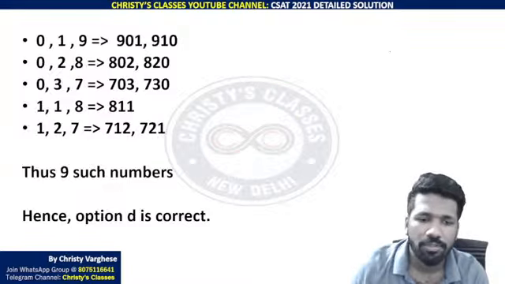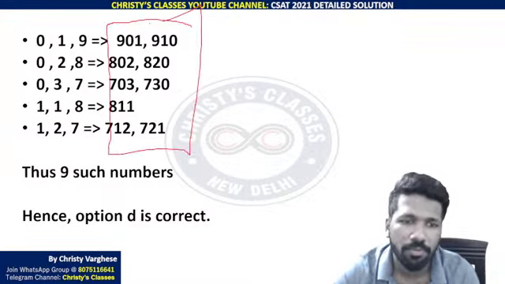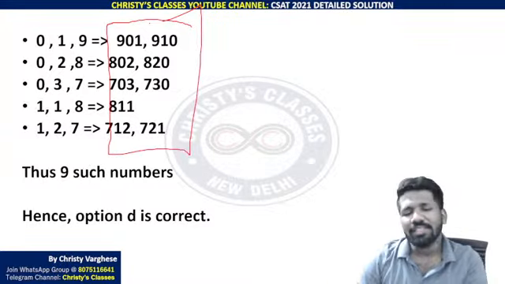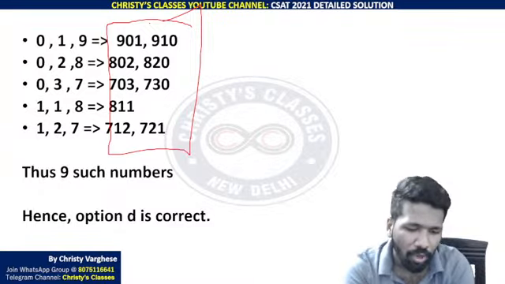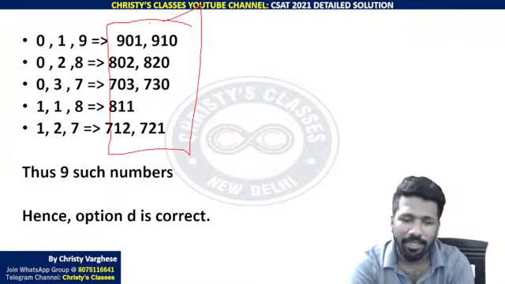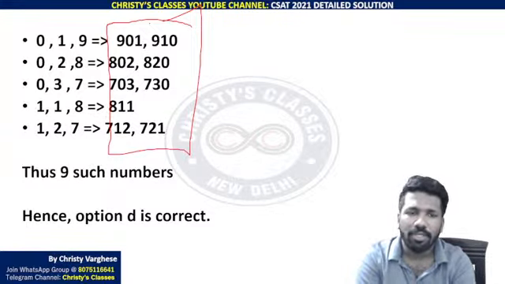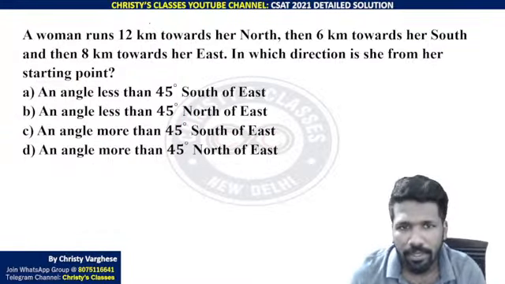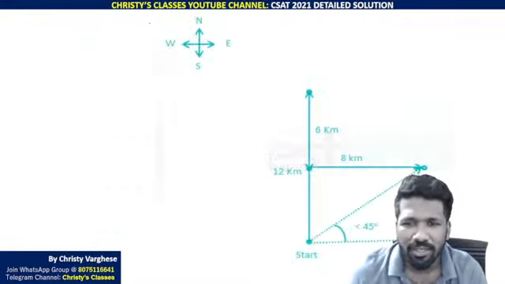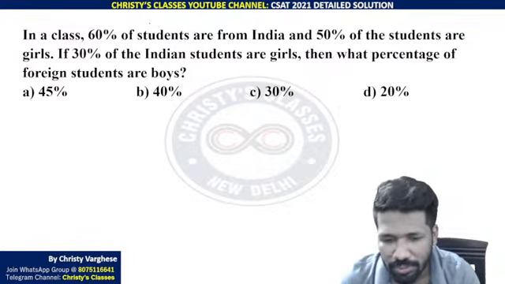How many of you understood how 9 is the answer? These are the 9 numbers that are possible. Here, as the question is asking the sum, you cannot use the fundamental principle of counting or combination formula or anything. You have to list it out. But if you systematically list it out, it is easy. This was a good question. I will come back to this question if time allows. It is a little time consuming question.